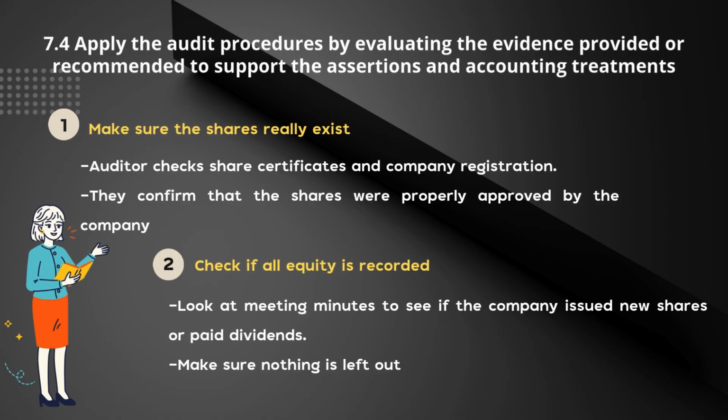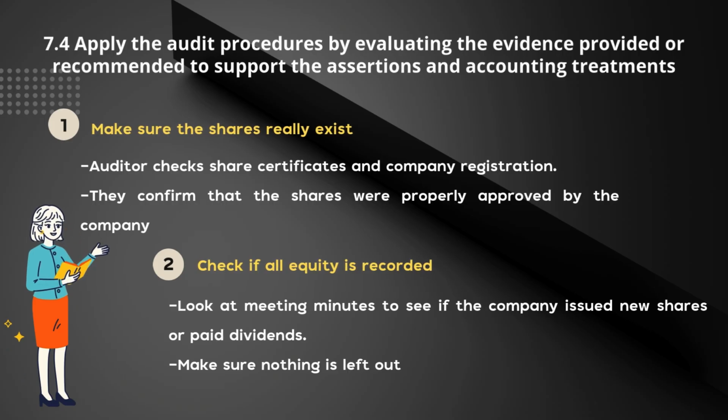Today I'm going to present on how to apply the audit procedure by evaluating the evidence provided. So there are totally 4 procedures, which is make sure the share really exists. Auditor needs to check share certificate and the company registration. They need to confirm that the shares were properly approved by the company.